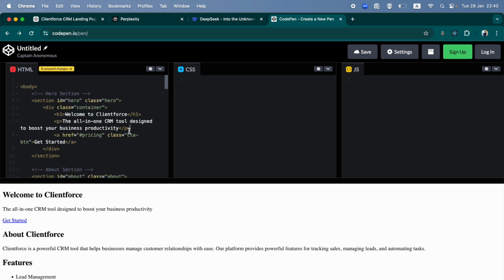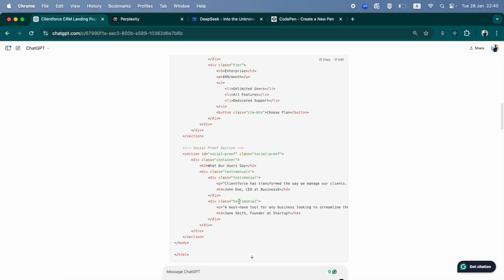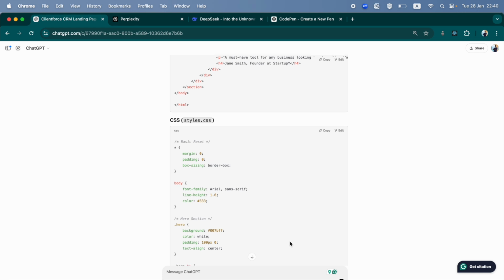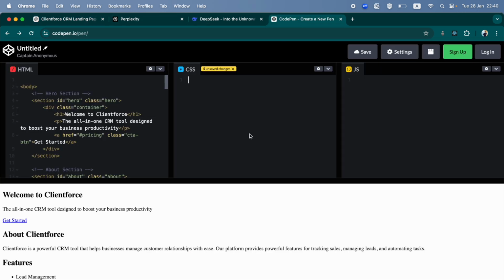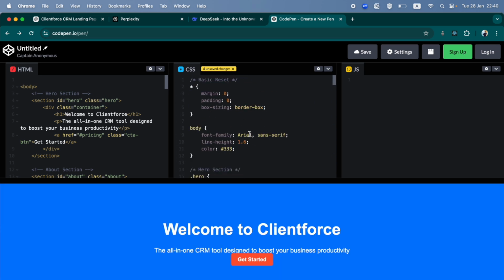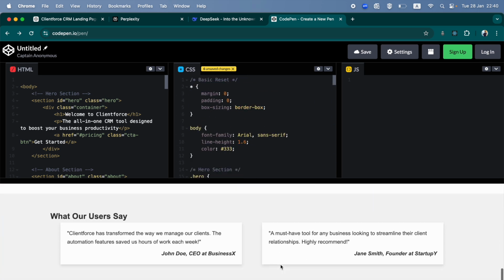Done. Looks good. Now let's go back and let's see if everything has loaded. The CSS has loaded, so we'll copy that and paste that. Done. See, looking okay, nice.